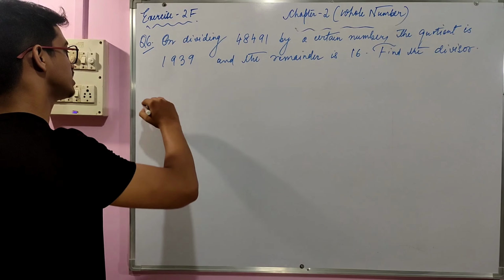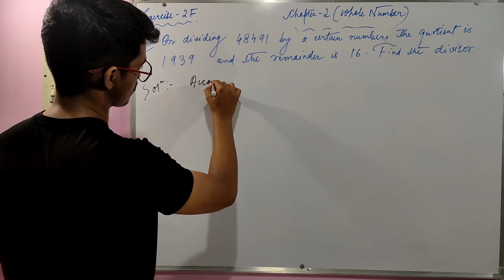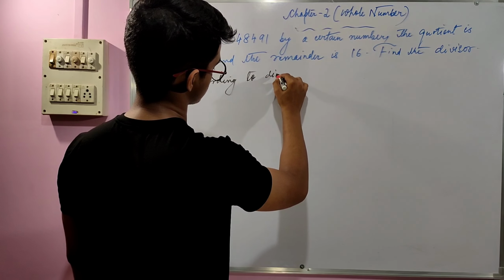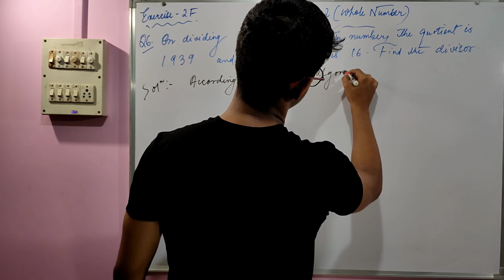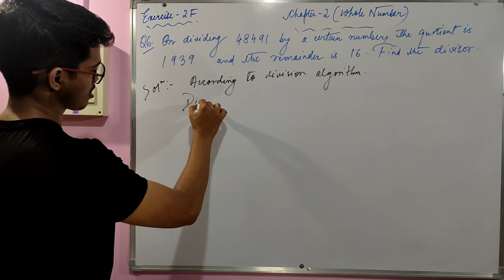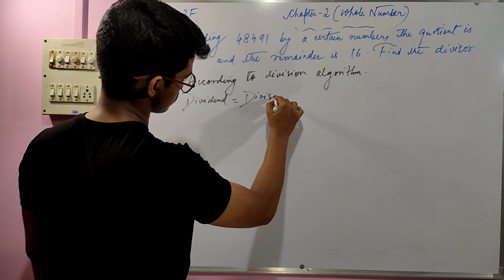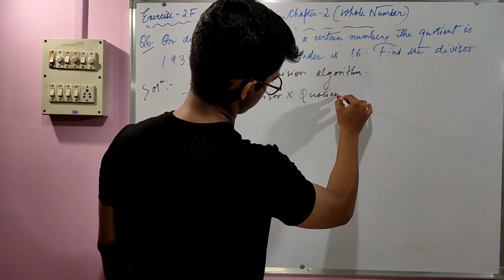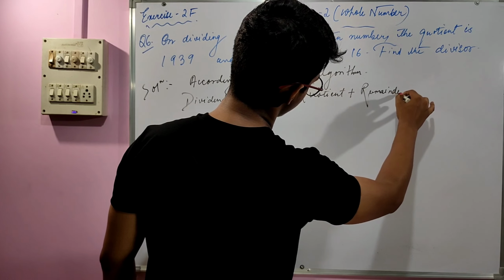So according to the division algorithm, what is the division algorithm? Dividend equals divisor into quotient plus remainder, right?